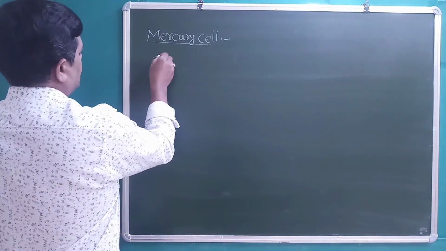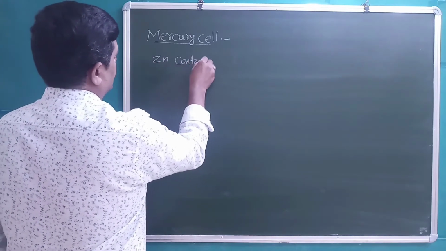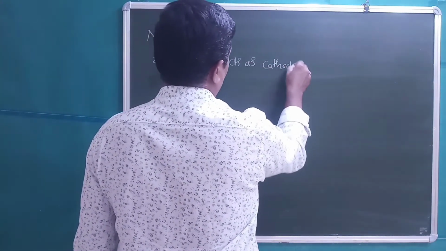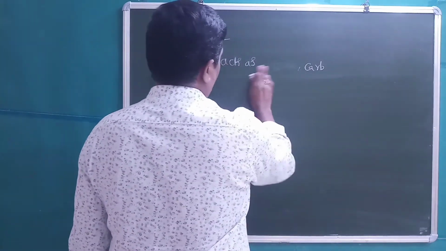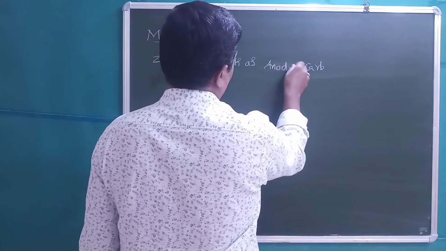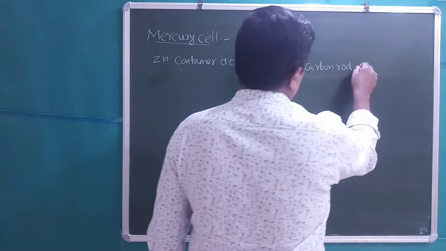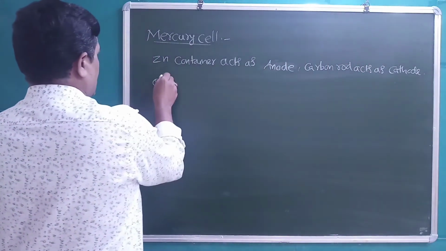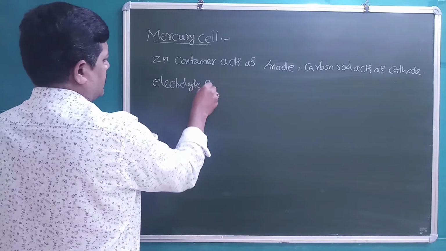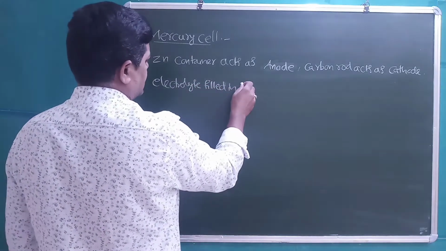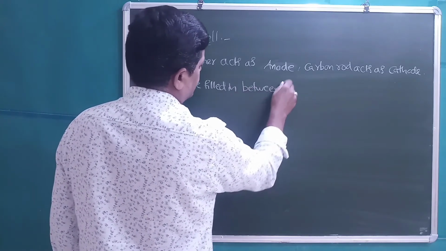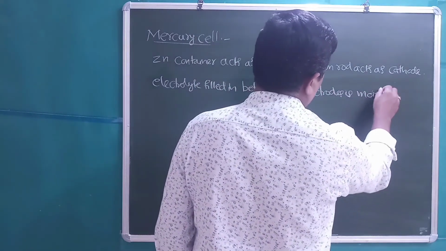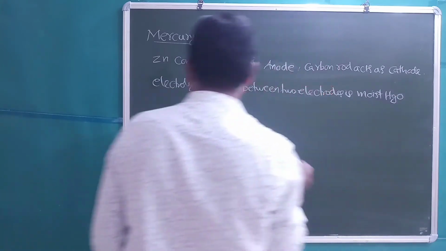In the mercury cell, the zinc container acts as the anode, the carbon rod acts as the cathode, and the electrolyte filled in between the two electrodes is moist HgO mixed with KOH.